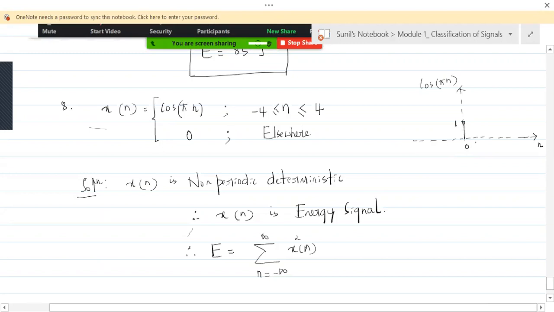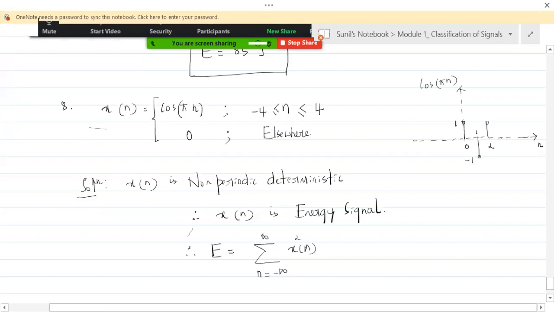At n equal to 1, what is it going to be? It is cos pi, and cos pi is -1. At n equal to 2, it is again +1, because cos 2 pi is again 1.